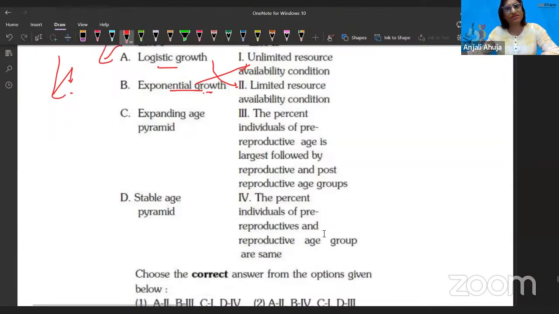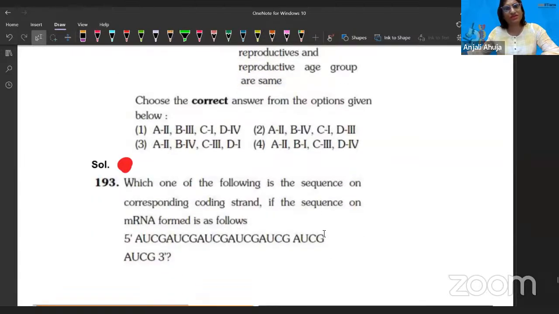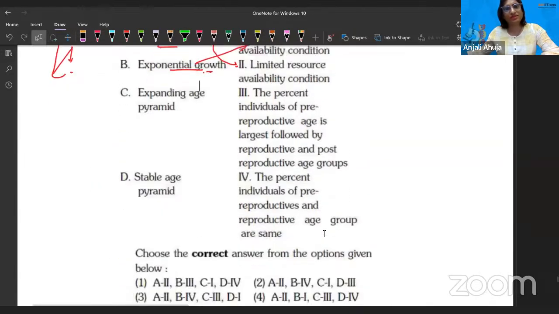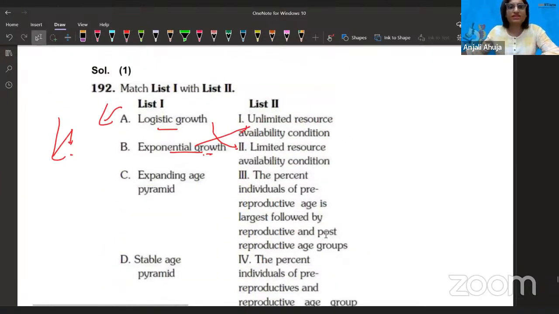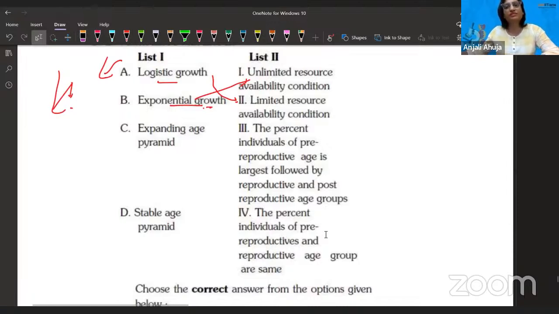Let me confirm. A is matching with second one, A is matching with second one, and B is matching with first one. Does that make fourth? Let me just check it guys. हाँ, that's correct. I made a correct guess. So A is matching with second one. It is correct क्योंकि unlimited availability source होगा तभी एकदम exponential growth होगा. Then will be a plateau and then decline happen. Exponential growth में food का कोई कमी नहीं होता, but जैसे mosquitoes है एकदम से ऐसे grow करते हैं और उसके बाद there is a population drop during season change also.